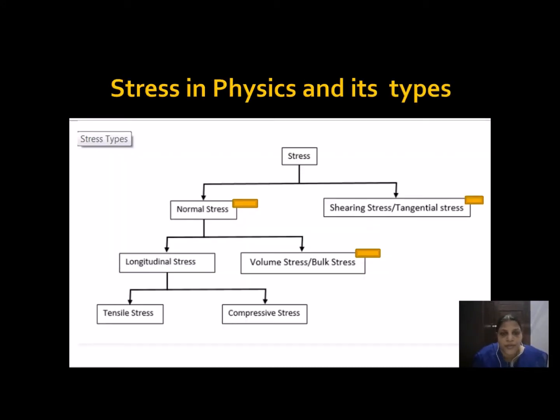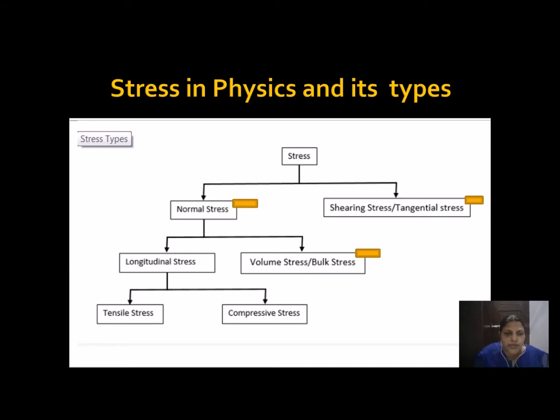Now we are going to see about stress and its types in detail. So what is a stress? It is already defined as restoring force per unit area. Stress is usually divided into normal stress and shearing stress. Under normal stress, there are two types, longitudinal stress and volume stress.